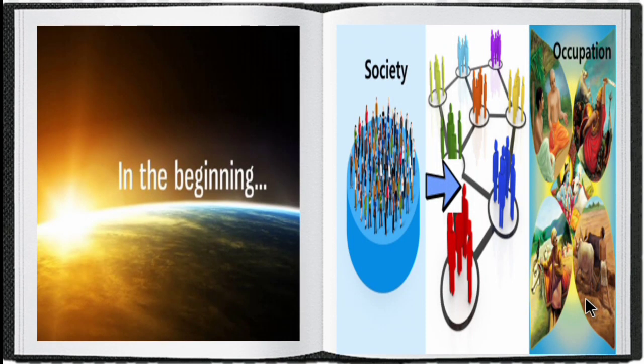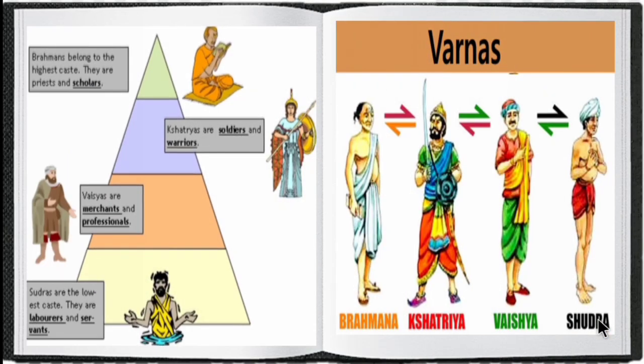In earlier days, that is in the beginning, the society was divided based on the occupation they were doing. For example, the Brahmanas belong to the higher caste. They are priests and scholars. The Kshatriyas are soldiers and warriors. The Vaishyas are merchants and professionals. The Sudras are the lowest caste and they are laborers and servants. The four types of Varnas are Brahmanas, Kshatriyas, Vaishyas and Sudras. So based on their occupation, they are divided.